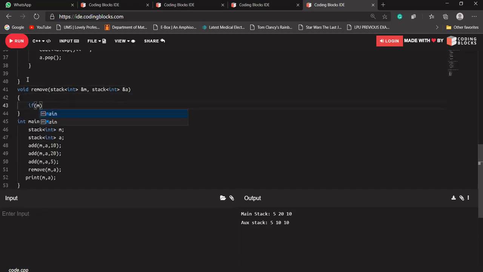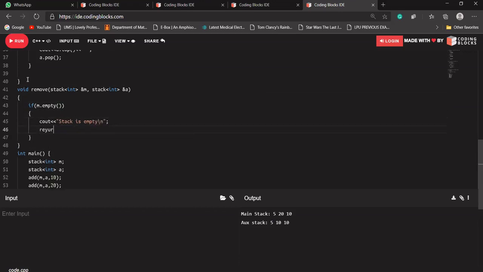If m is empty, the a will be by default empty. It should print cout the stack is empty, and it should return. It is a void function, so it will not return anything, but the function will end here.